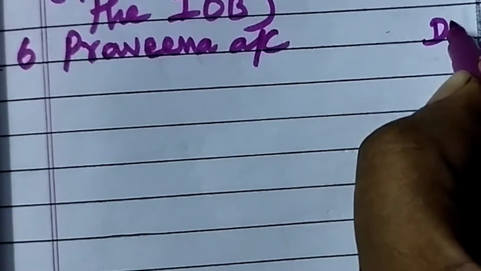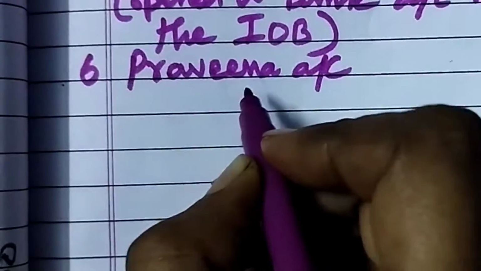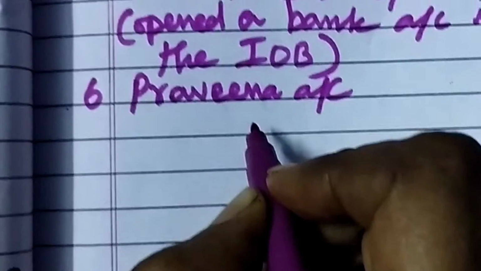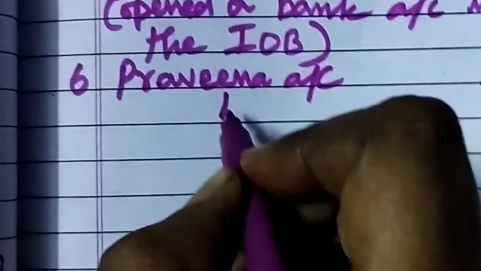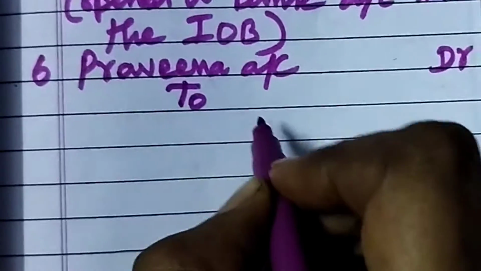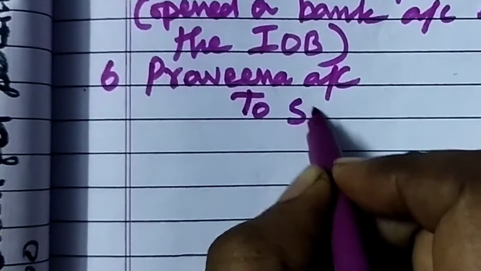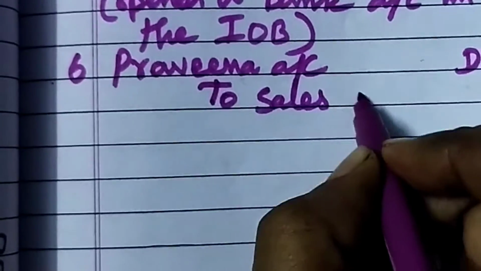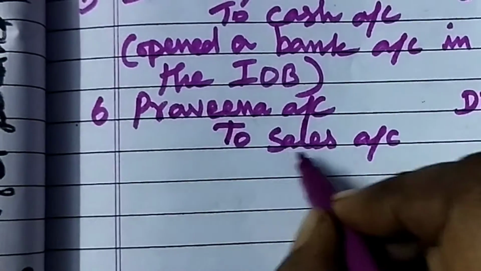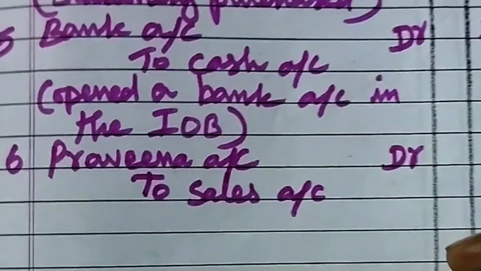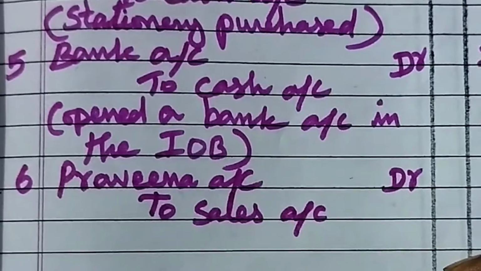It is a credit transaction because we didn't receive any money from Pravina but we sold goods. So it is a credit transaction. Then to sales. Why we are crediting the sales account? Because goods are going out. As per real account, credit what goes out. So what is the amount? That is 15,000.